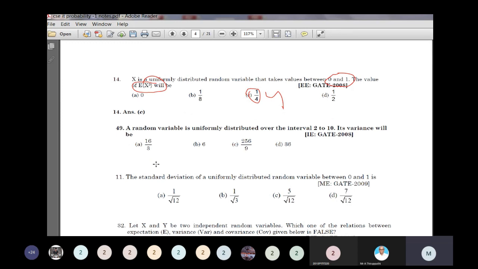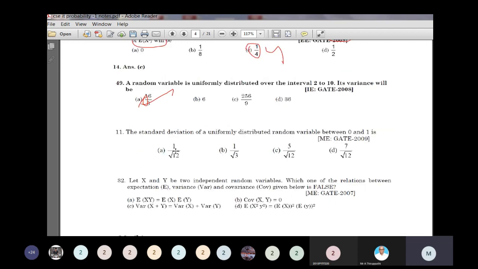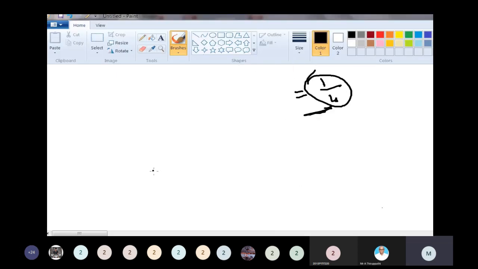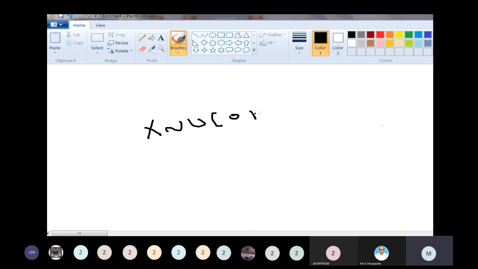Next, a random variable is uniformly distributed over the interval 2 to 10. That one is already discussed. The standard deviation of a uniformly distributed random variable from 0 to 1 is? So x follows a uniform distribution in the interval 0 to 1.